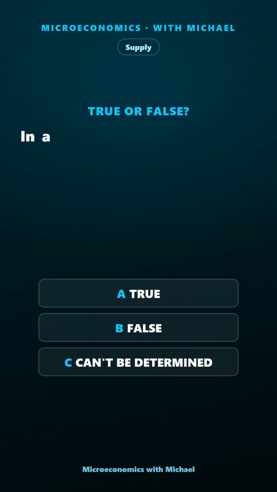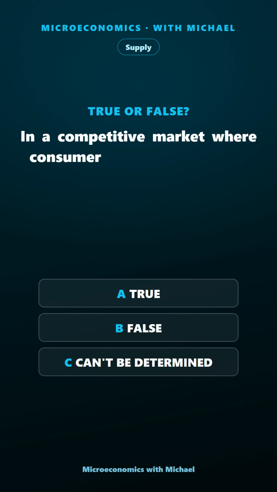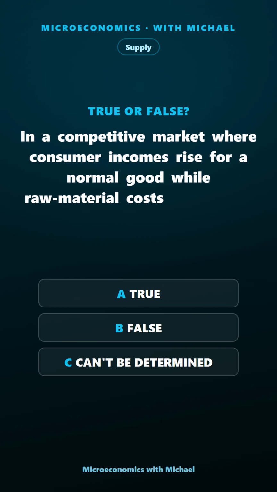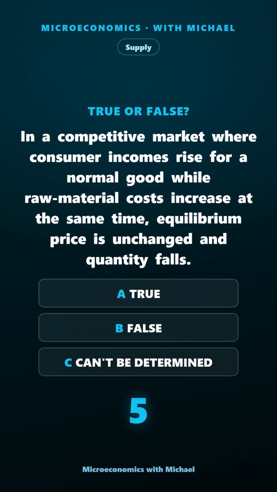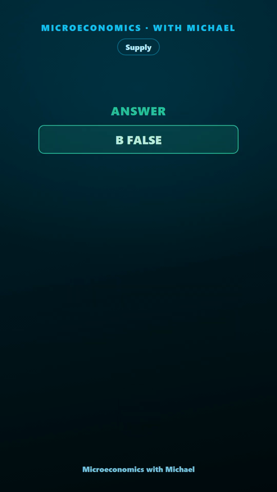In a competitive market where consumer incomes rise for a normal good while raw material costs increase at the same time, equilibrium price is unchanged and quantity falls. True, false, or can't be determined? The answer is false. Incorrect.